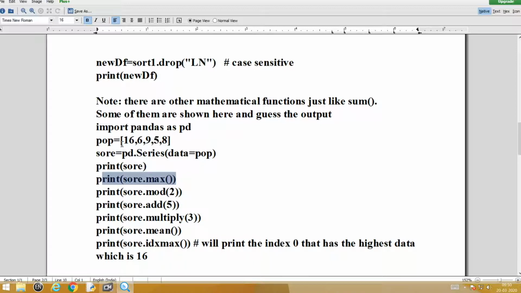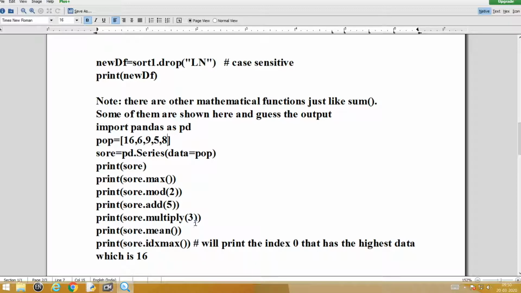So I can also write SOR plus 5 or I can also use this one, SOR dot add of 5. Both will do the same operation. So arguments help us to identify with what I have to add. So 16 plus 5, 6 plus 5, 9 plus 5, 5 plus 5 and 8 plus 5 will come.